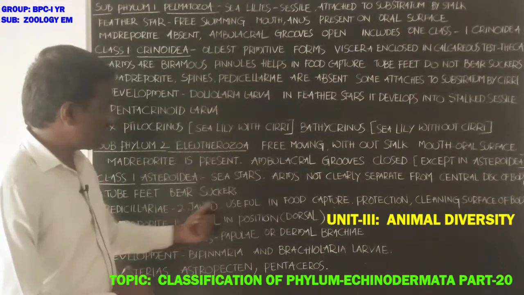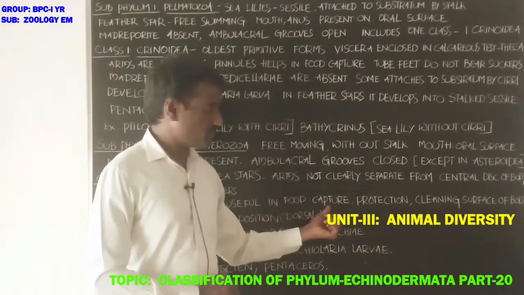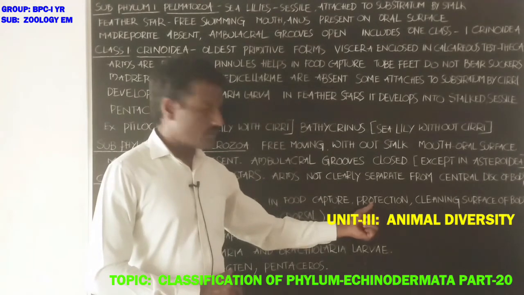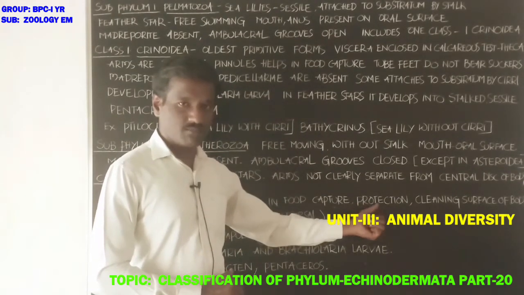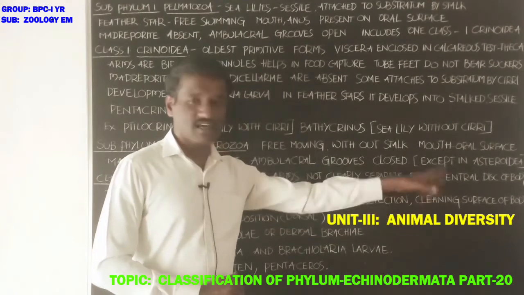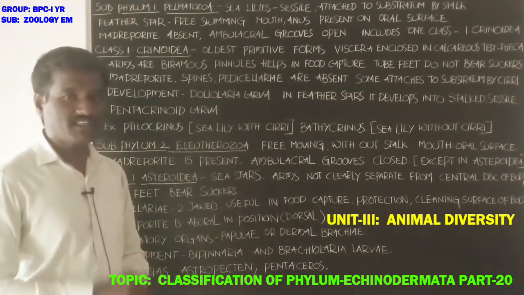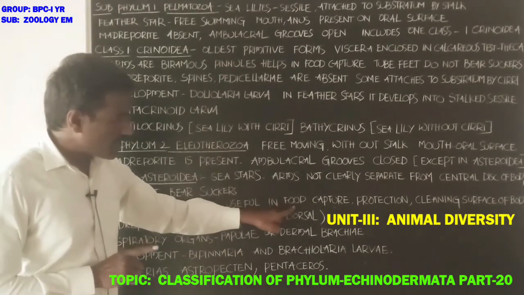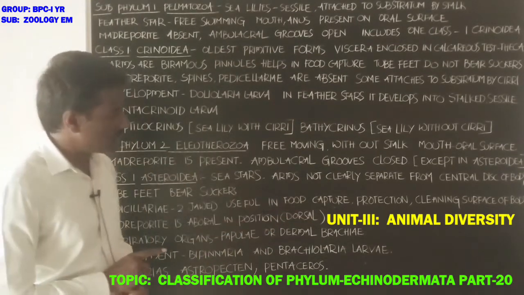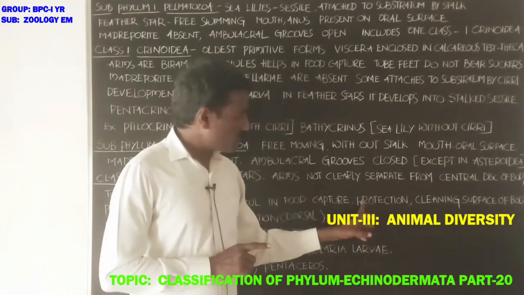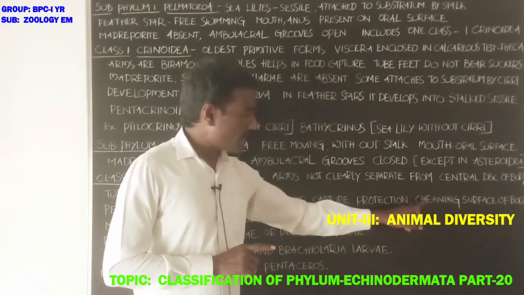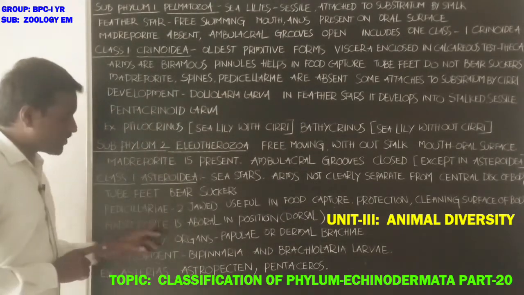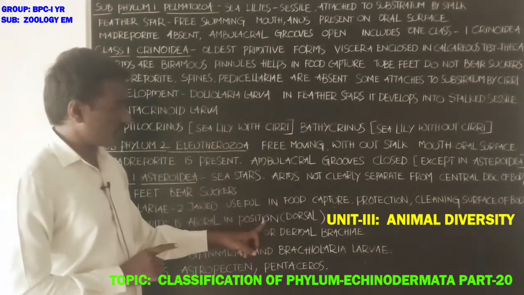They are useful in food capture and help in defense. Pedicellariae help in capturing food particles and prey, in protection, and in cleaning the surface of the body.